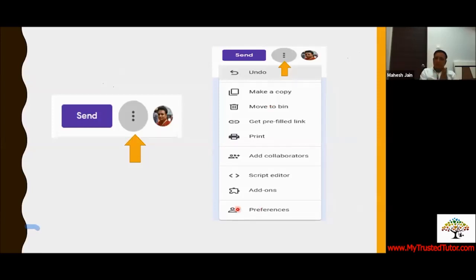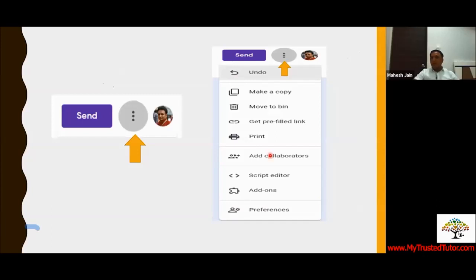Once you have created Google form, you have created your first 4 questions: name, roll number, email ID. You want that to be common every time. You don't have to create a new form. What you could do is make a copy and do the changes. So again, you don't have to actually save it. You can make a new copy and a new form is ready with a new link. Move to bin, I guess other options are by default correct.